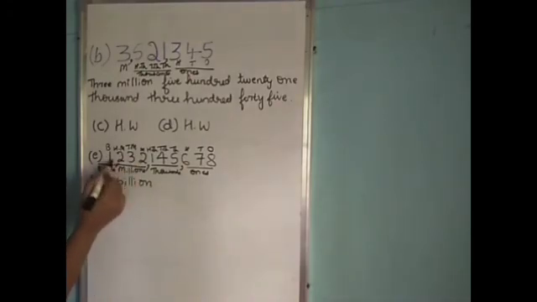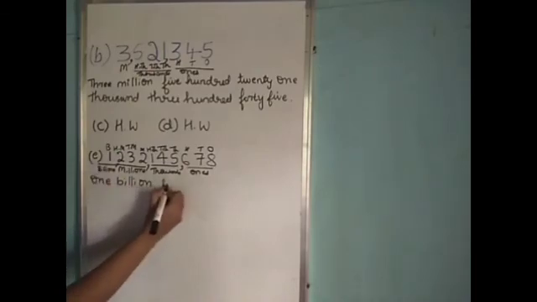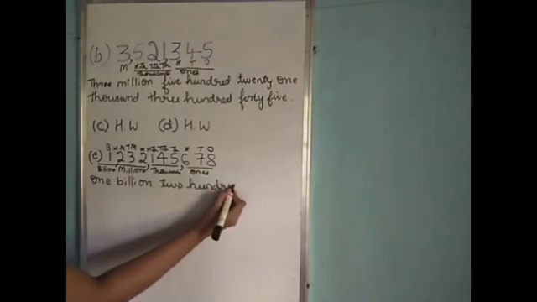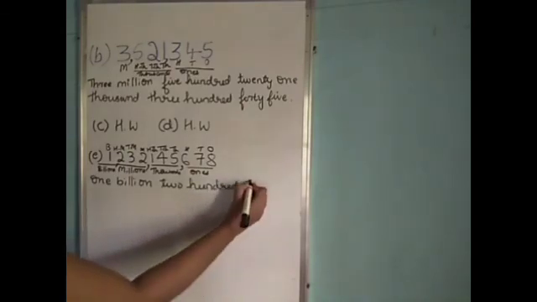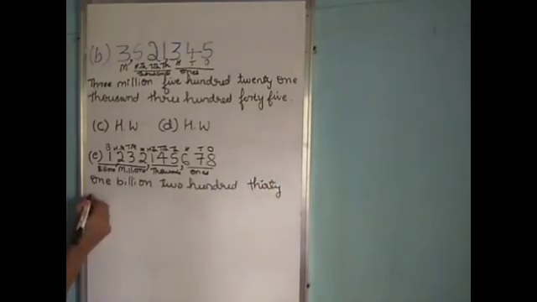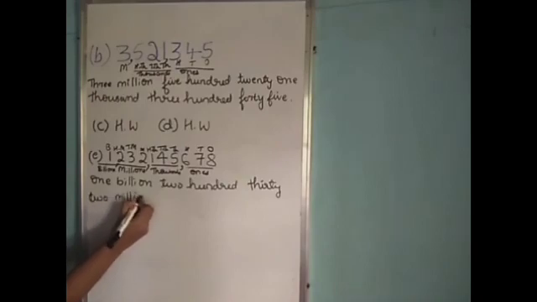Next, these numbers are in the millions period. So we call it 232 million.